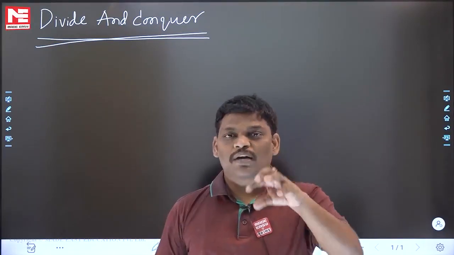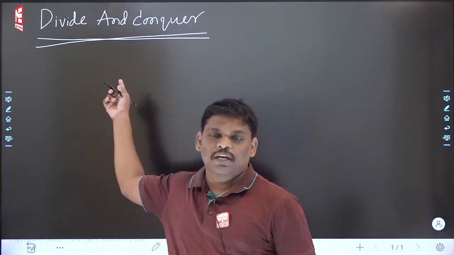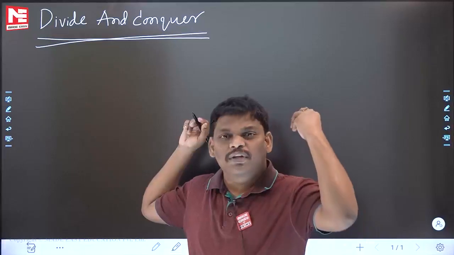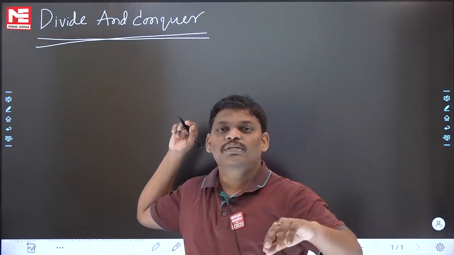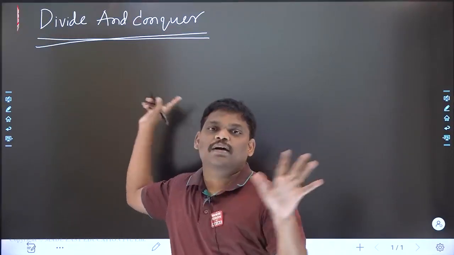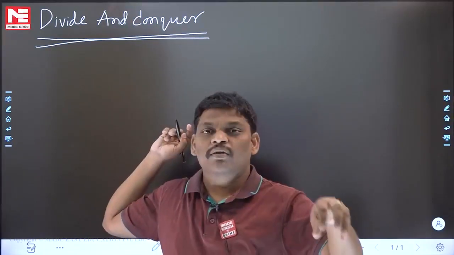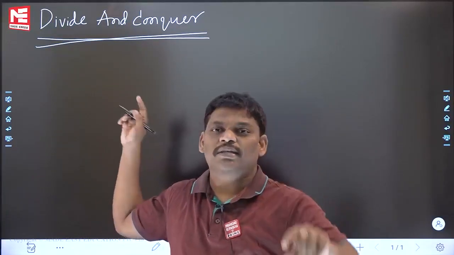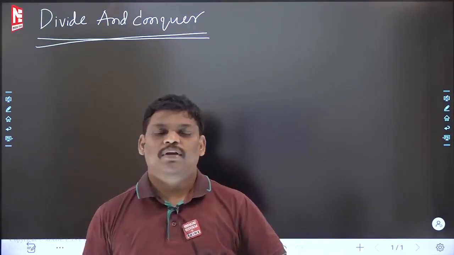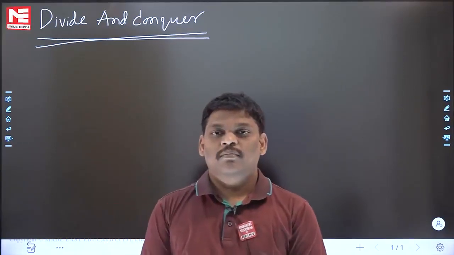One of the ways to write that algorithm is divide and conquer. Instead of writing blindly, don't write everything from scratch. There is one algorithm called divide and conquer. You have a problem, you want to write an algorithm for that problem, and one kind of algorithm you can write is called divide and conquer. What is divide and conquer? I will explain now. Again I am repeating, let me tell another story. Please listen now.